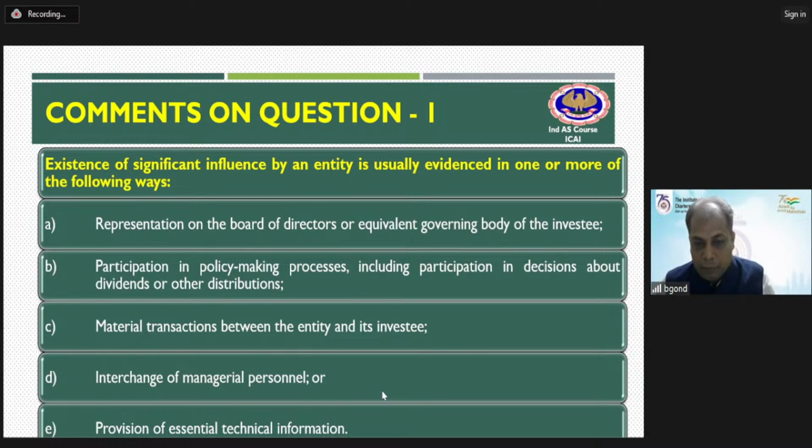A related party, the definition of relative, is given by the standard. It is a key managerial person and all this. Key managerial persons do not have this kind of 20% or more holding; they are just related to the particular transactions. Here we are talking a little bit broadly, over and above a normal investment that one organization is making in the other.